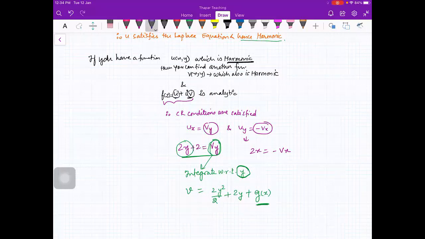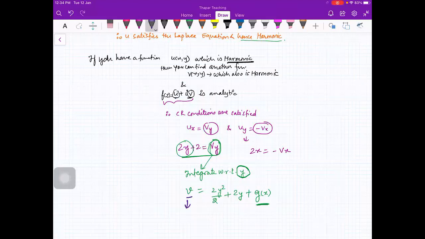Yes or no? Because if you partially differentiate this with respect to, yes, beta. Please speak.